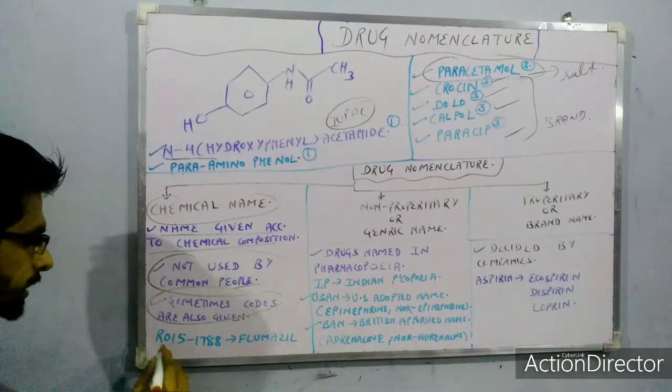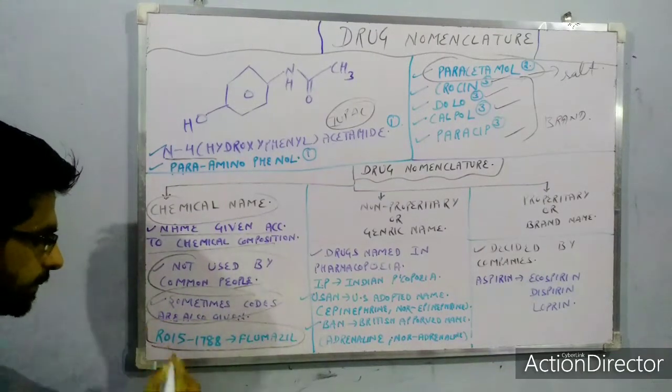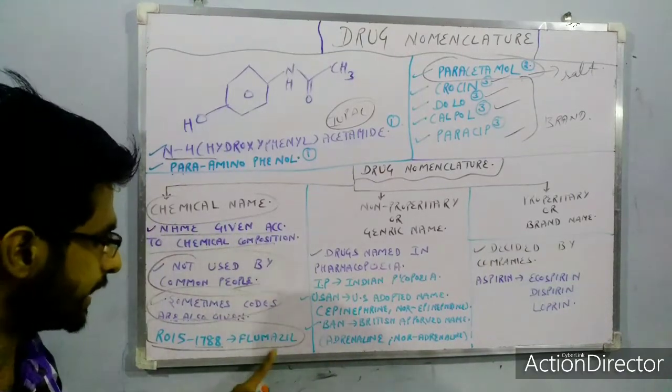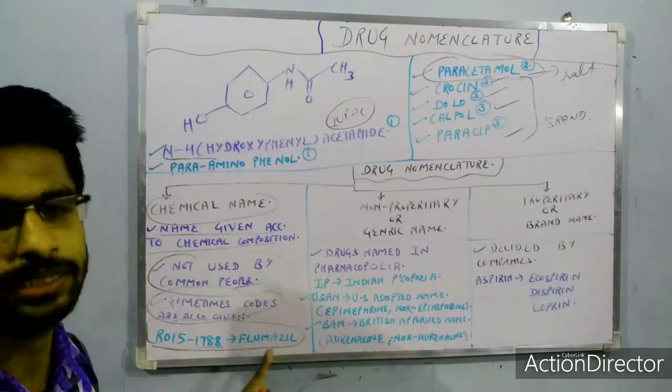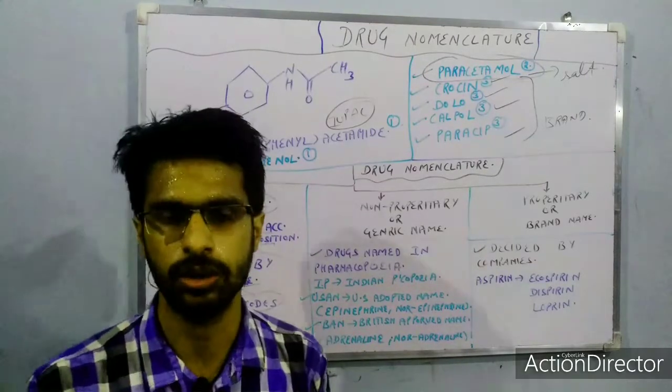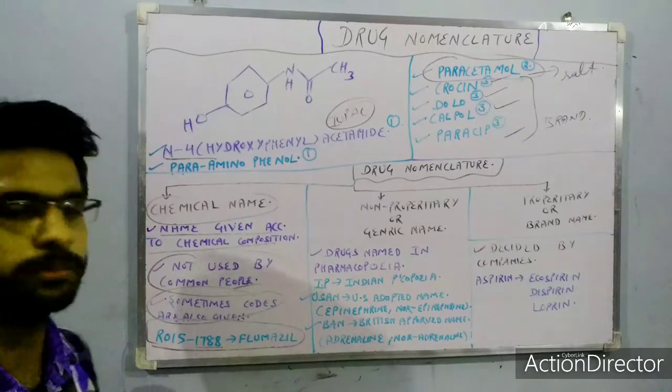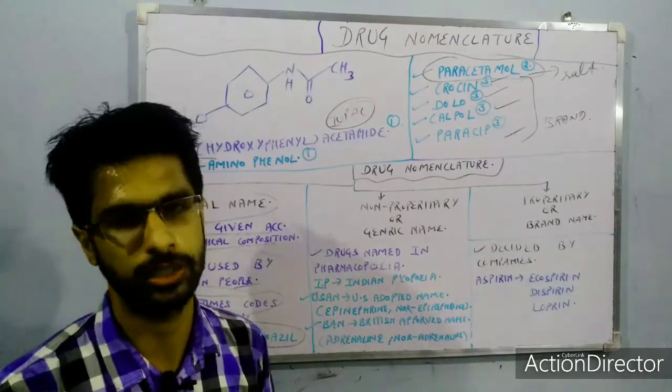For example, you see something that looks like your automobile number, R051788. That means the drug Flumazenil. The codes are given in the earlier phases, the discovery phases, of the drug. They can be decided by the persons who are working on that drug.